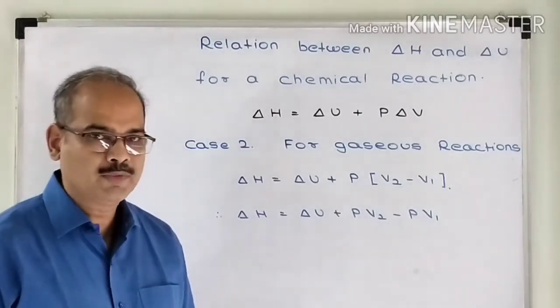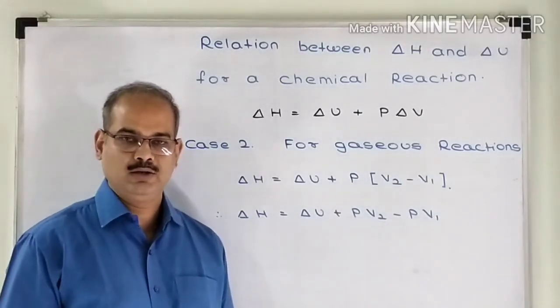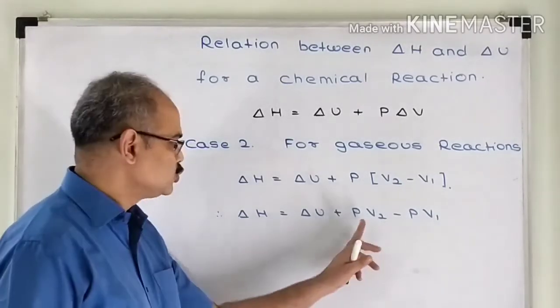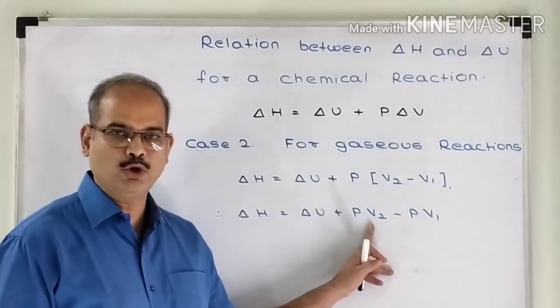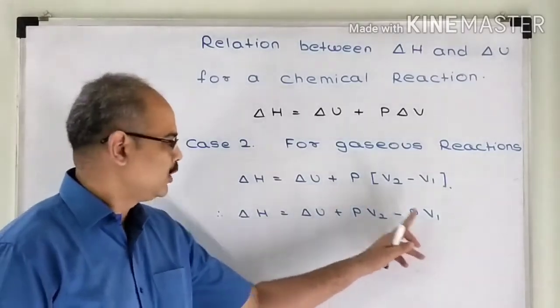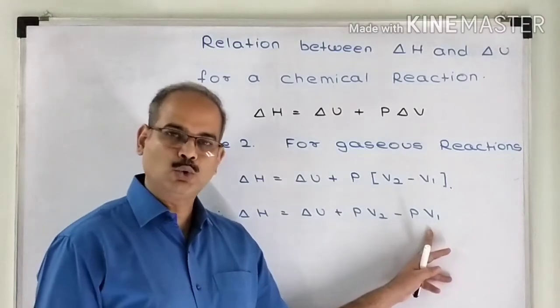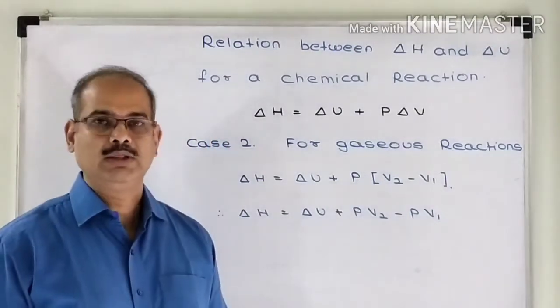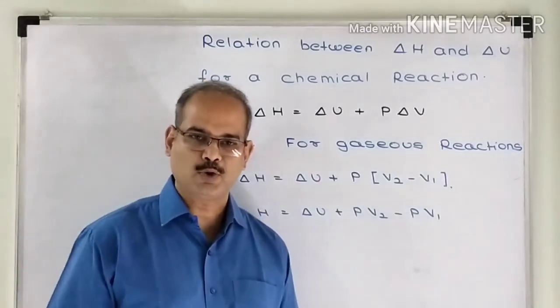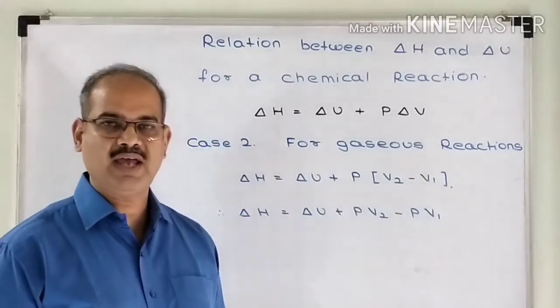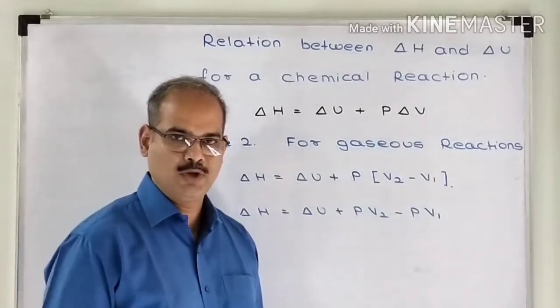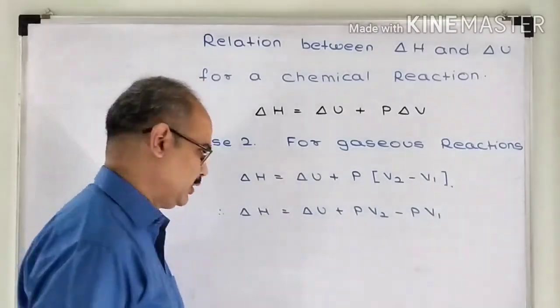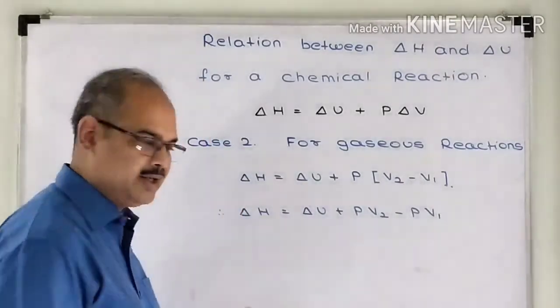What is V2? Volume of the system in the final state. Here my system is a reaction. So V2 will indicate the total volume of the gaseous products. What is V1? It is the total volume of the gaseous reactants. Let us assume that these reactants as well as products involved in the reaction behave like ideal gas. So according to ideal gas equation, we have PV is equal to nRT.